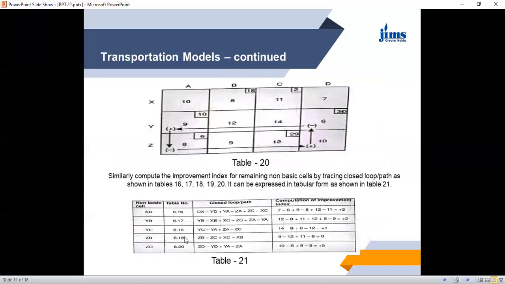This is not XD, this is XA. Non-basic cell XA is equal to 3. So it is a plus value. What does a plus value indicate? That if you want to make any change in this loop, the cost will increase instead of decreasing. So there is no scope for improvement.